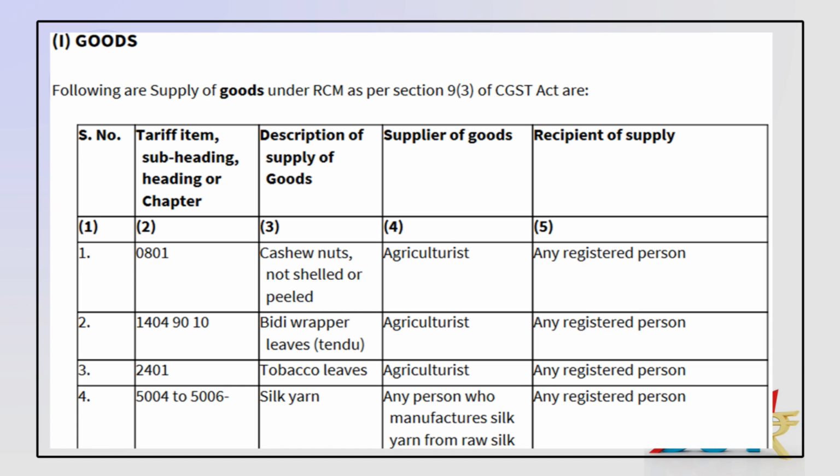The supplier is an agriculturist, a farmer who is collecting the cashew nuts. Who is the recipient? Who is receiving the goods? Any registered person. So I am a registered person procuring cashew nuts from an agriculturist who is not a registered person. I am liable to pay tax on those goods as per the notification.